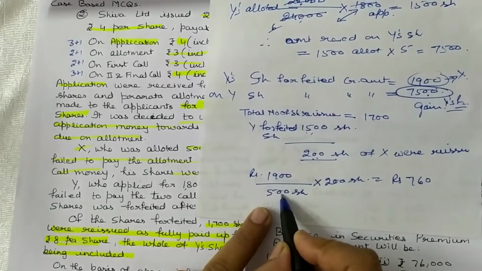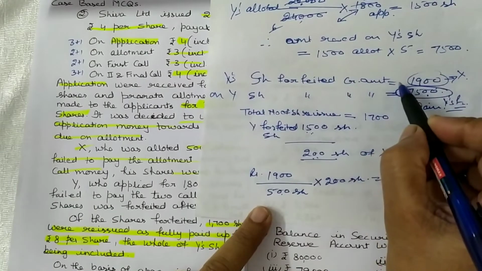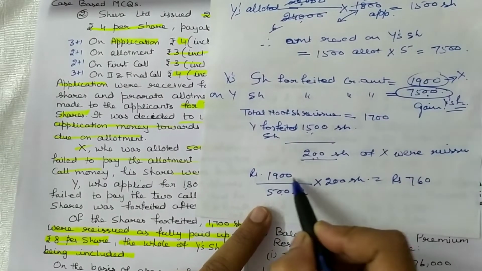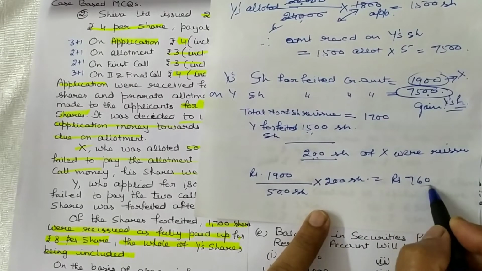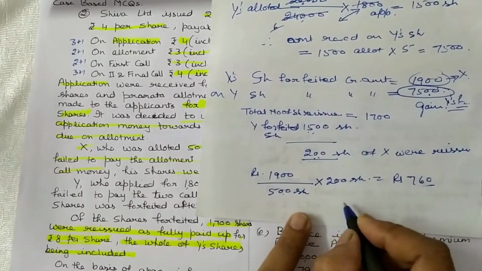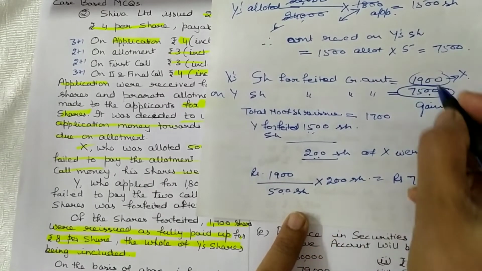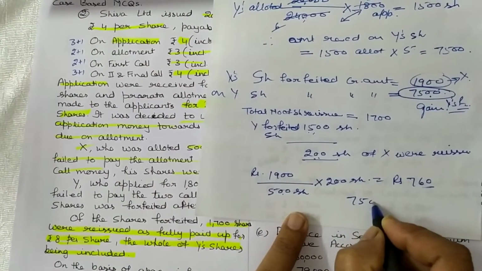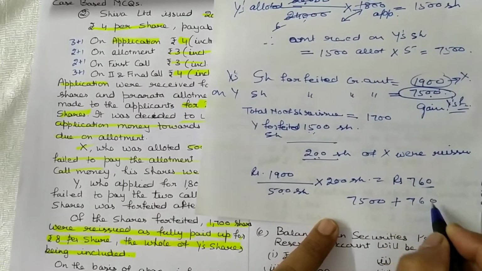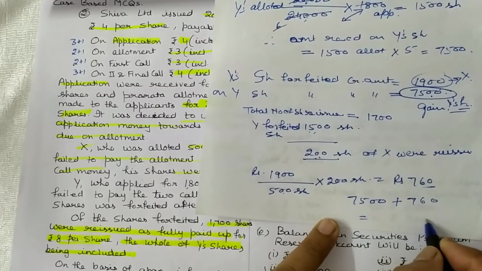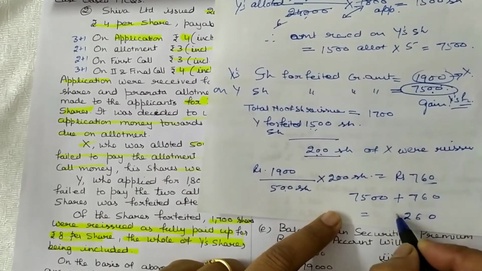On 500 shares of X, forfeited credited amount is 1,900, and on 200 reissue shares of X, it comes to 760. So you have to total this amount, 7,500 share forfeiture credit of Y and 760 of this is equal to 8,260.